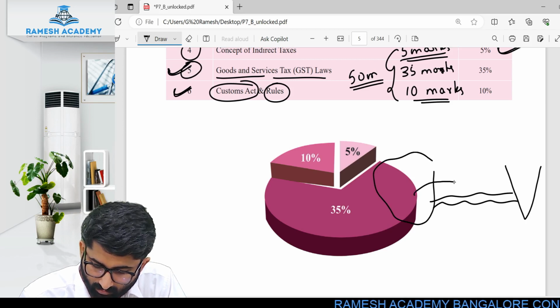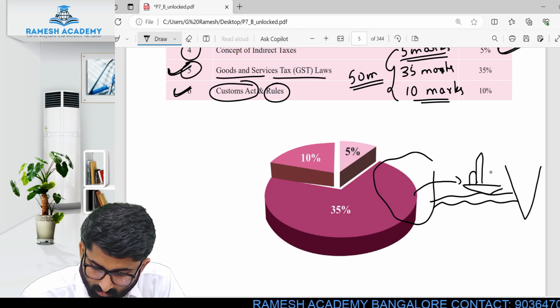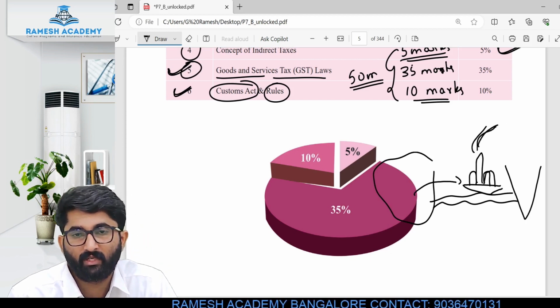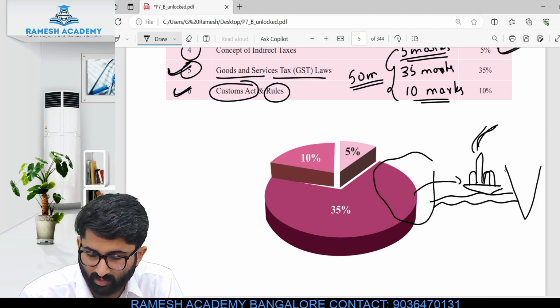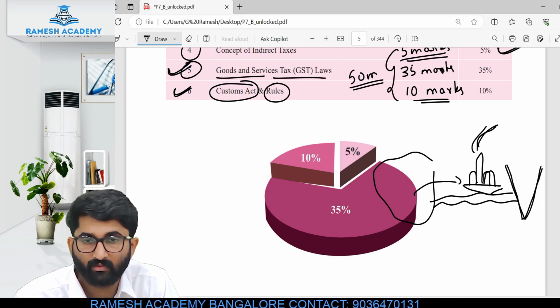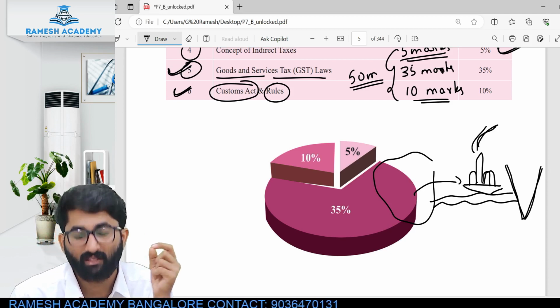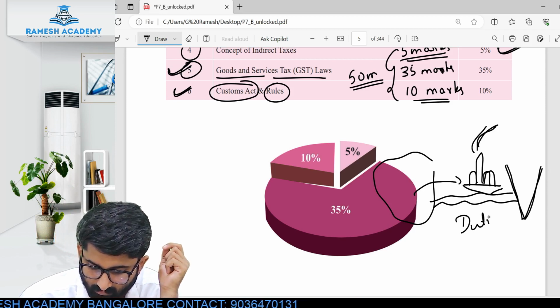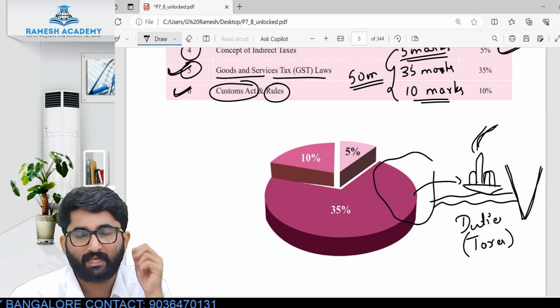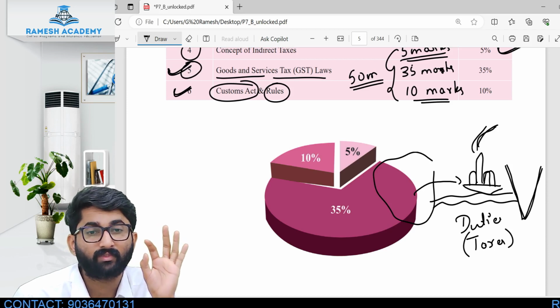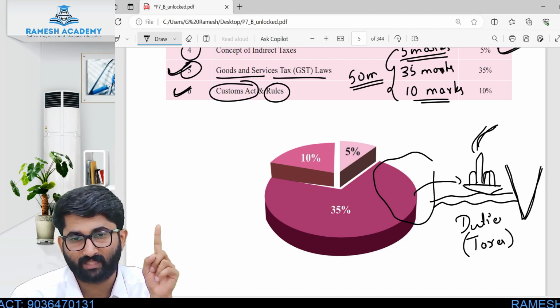Whenever you are bringing goods in a ship to India, the goods are entering the Indian territory, then we have to put some duties. Duties are nothing but taxes. These duties are levied by the Customs Act, not the GST Act.